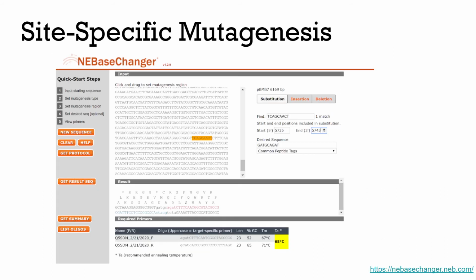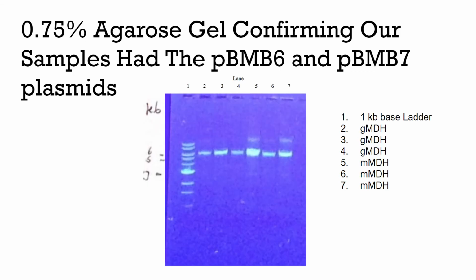To create a phosphomimetic mutagenesis, we used NEB BaseChanger to design forward and reverse primers that we would use for mutagenic PCR. We designed these primers to induce mutations that would change the serine and threonine on both mitochondrial MDH and glycosomal MDH into aspartic acids, making them phosphomimetic. We then carried out the mutagenic PCR and transformed cells using the PCR product. We then mini-prepped the plasmid to sequence, but first we had to confirm the presence of the plasmid DNA in the samples, which we did on this 0.75% agarose gel.